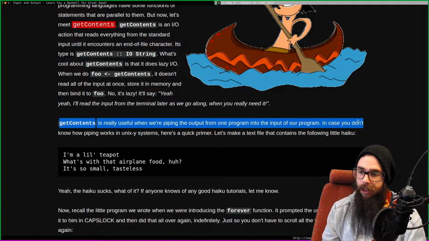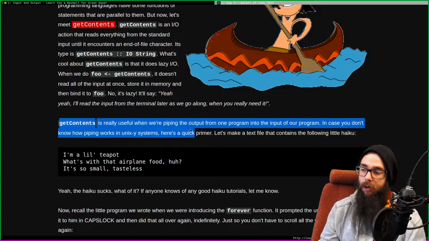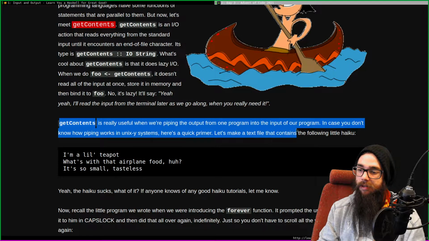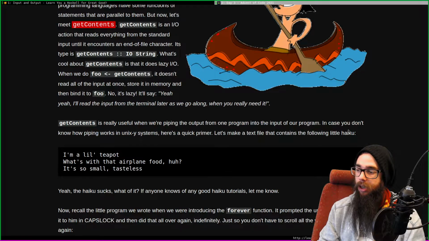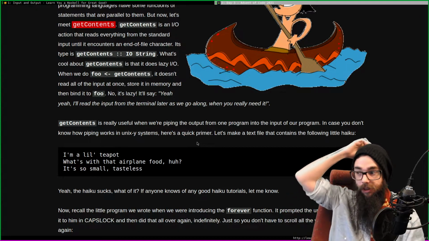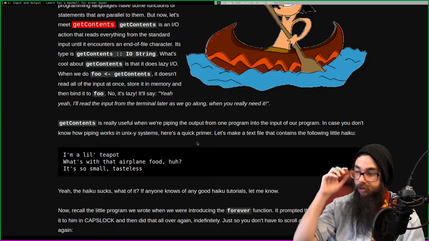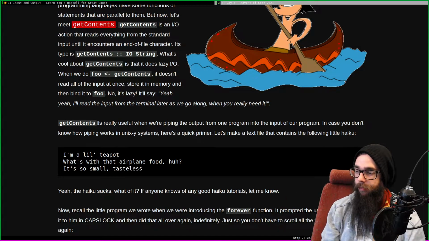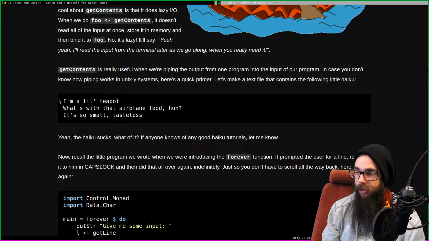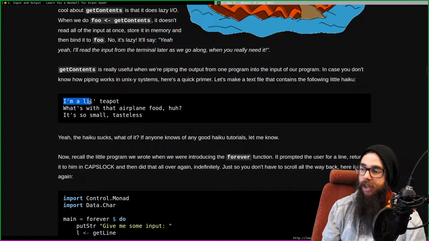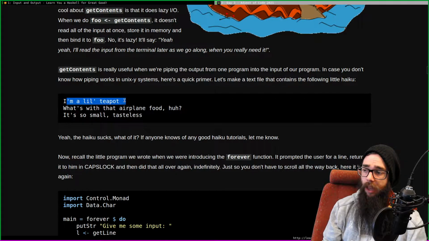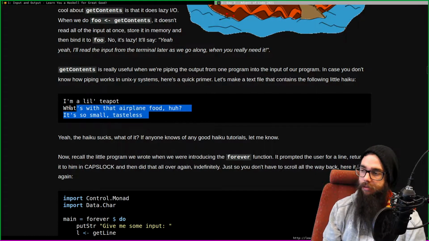In case you don't know how piping works in a Unix system, here's a quick primer. Let's make a text file that contains the following little haiku. I'm a little teapot. What's with that airplane food? It's so small, tasteless.